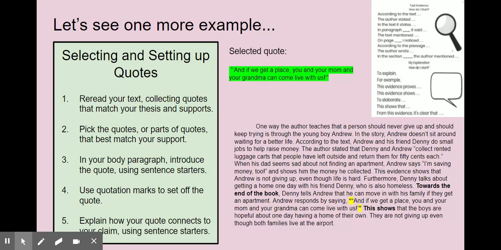This shows, so getting ready to explain my evidence and how the quote connects to the thesis. This shows that the boys are hopeful about one day having a home of their own. They are not giving up, even though both families live at the airport.